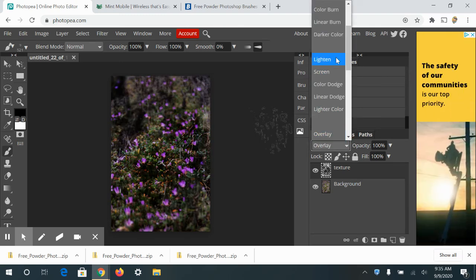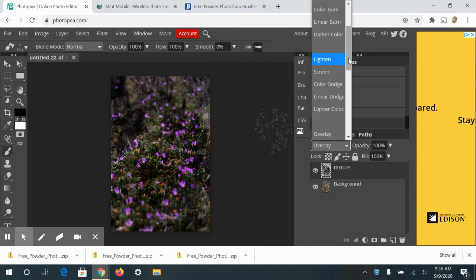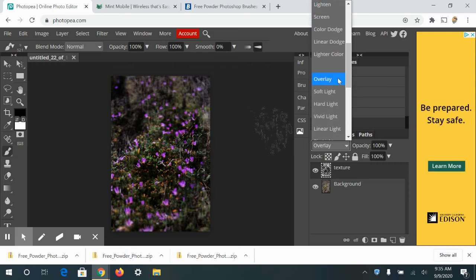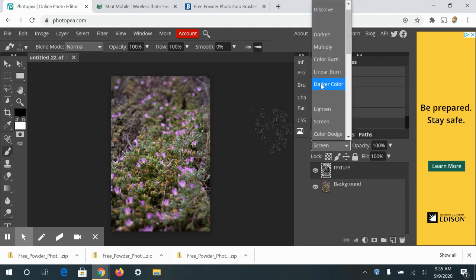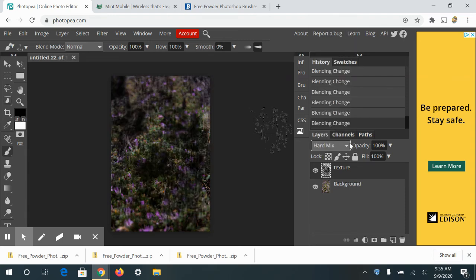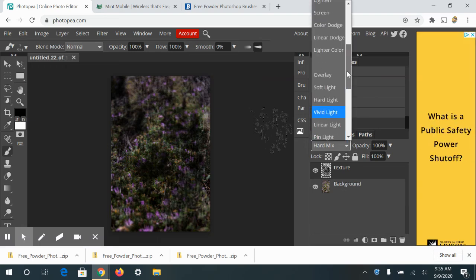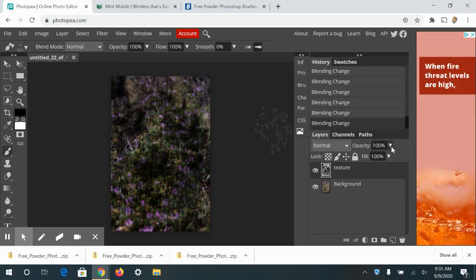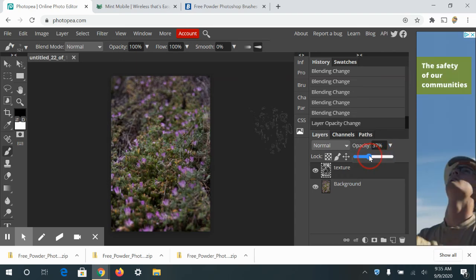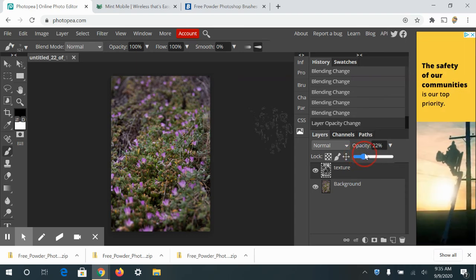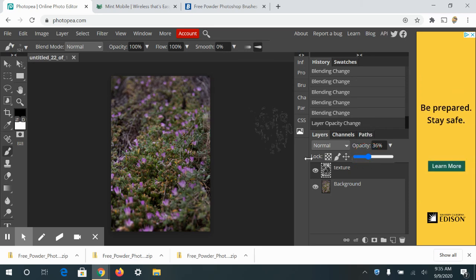Okay, so normally my go-to choices are lighten, screen, and overlay, but I'm not really digging those too much right now. So I'm just going to leave it on normal because I'm not really liking how this is affecting anything. And I'm just going to lower the opacity down, okay? And it can be very subtle. And it just depends on your image or your design. If you're making a poster, it just depends on that effect that you want to get.